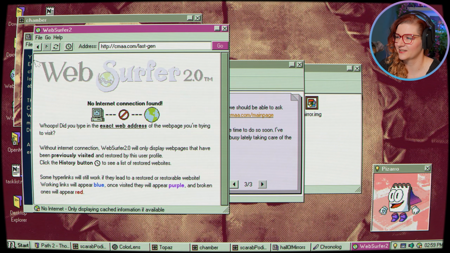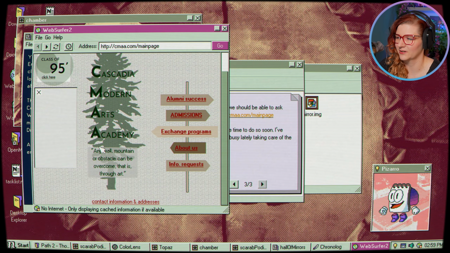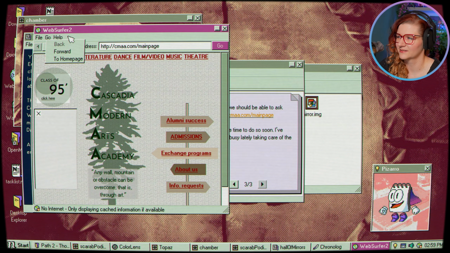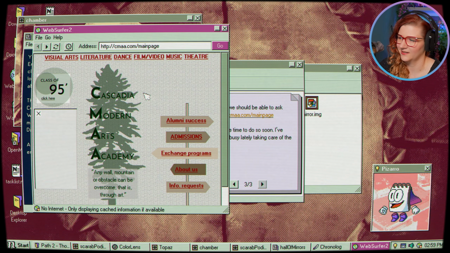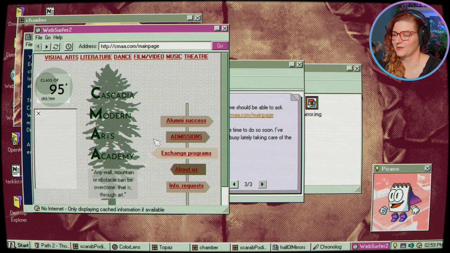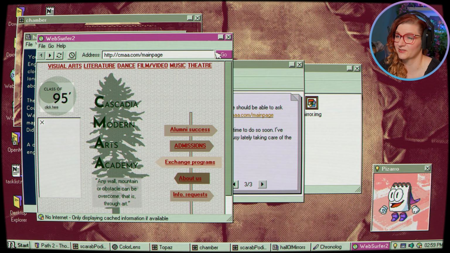Class of 95, click here. We don't have internet, so most of those links are not gonna work, or all of those links are not gonna work. I was like, can we look at source code here? But there isn't a source code in our web browser, so there are no hidden things on the websites. But yes, I guess we learn what CMAA stands for. Might be relevant, again, to that other account.